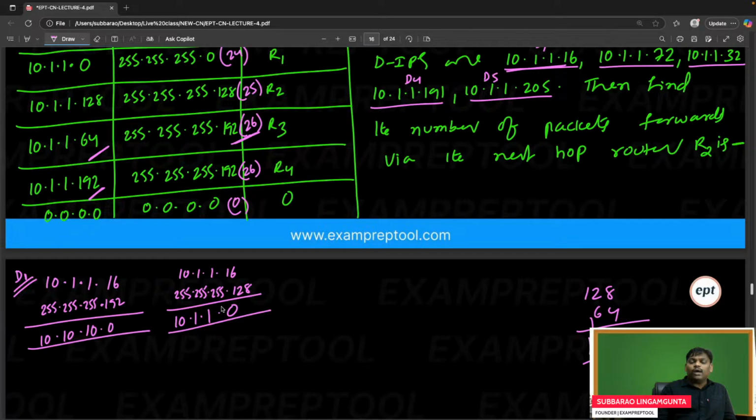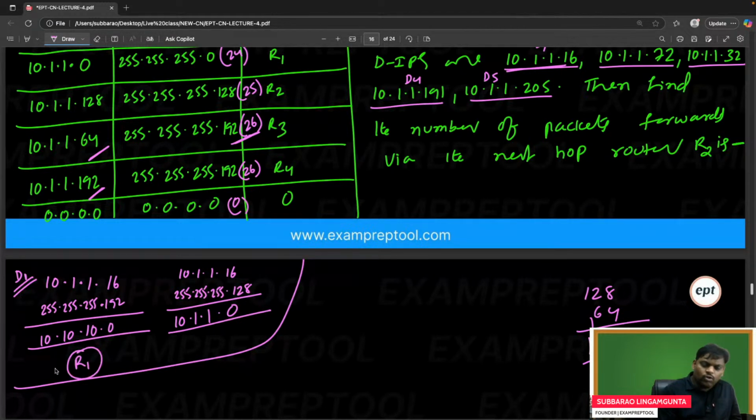It may go to R1. Yeah, most probably D1 will go to R1. Check once. When you do the AND operation, you will get the 0 lastly. I think it is R1. So okay, fine, that's okay.